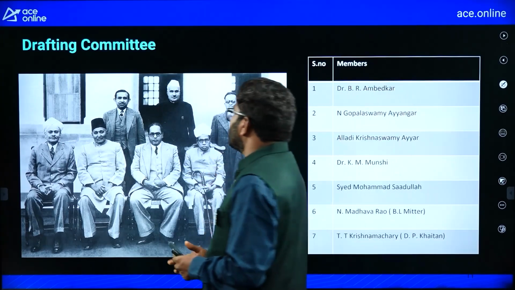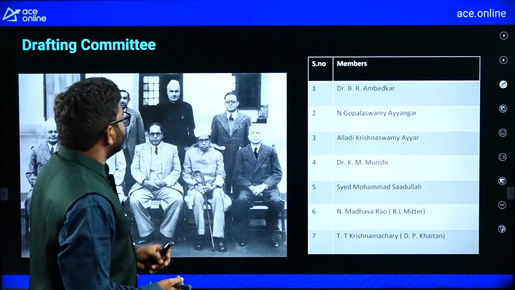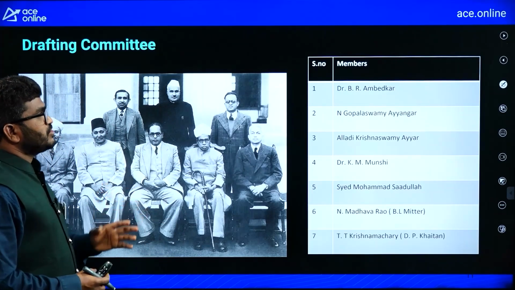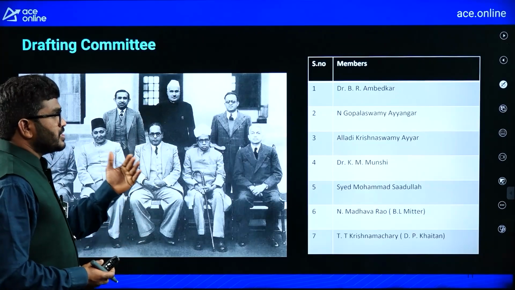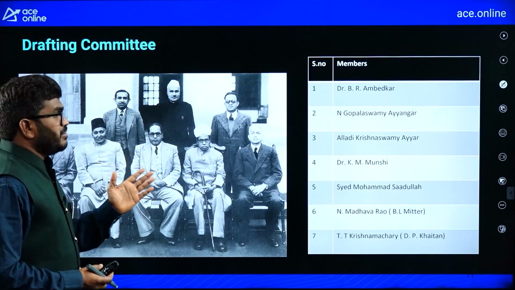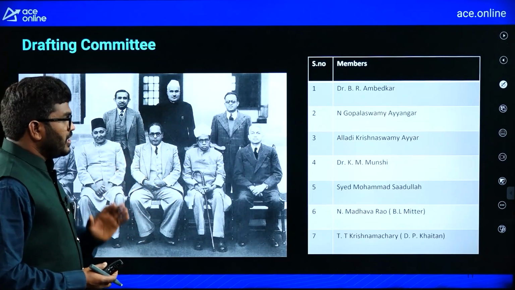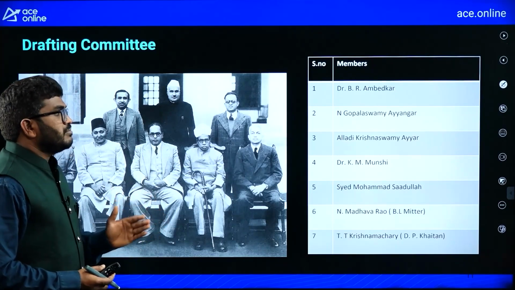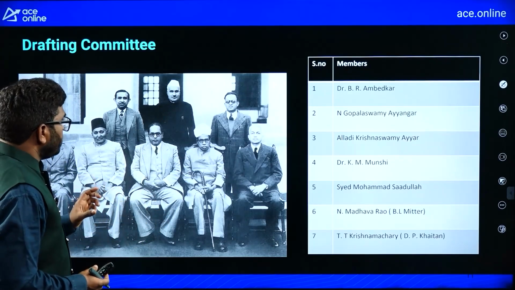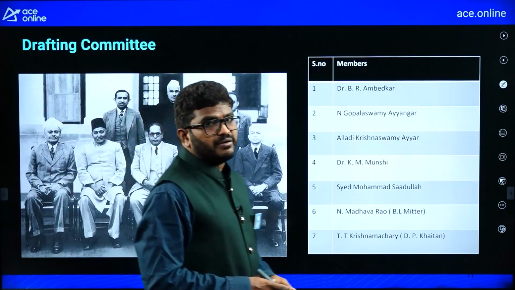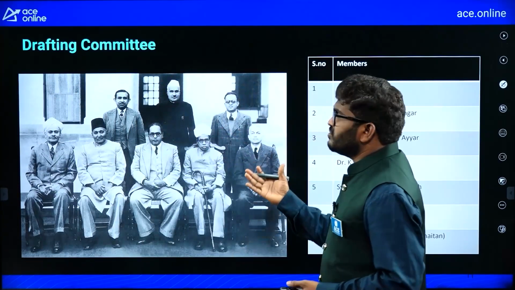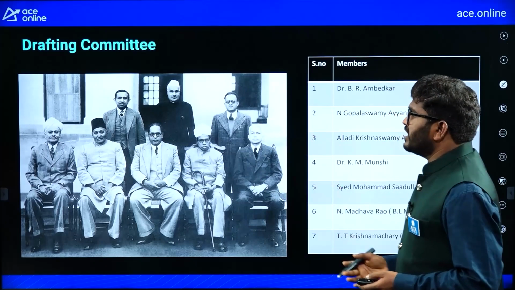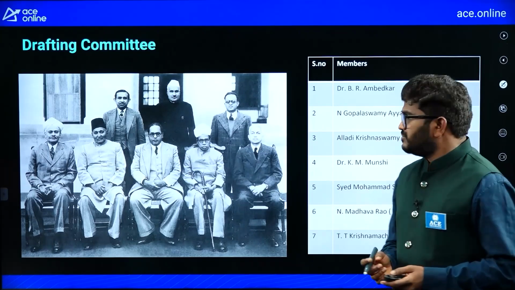Majorly 7 members are there: Dr. B.R. Ambedkar, N. Gopalaswamy Iyengar, Alladi Krishnaswamy Iyer, Dr. K.M. Munshi, Syed Muhammad Sadullah, Madhava Rao, and T. Krishnamachari. These are the members in the Drafting Committee. Sometimes they may ask you who the members in the Drafting Committee are, that's why I gave the names.